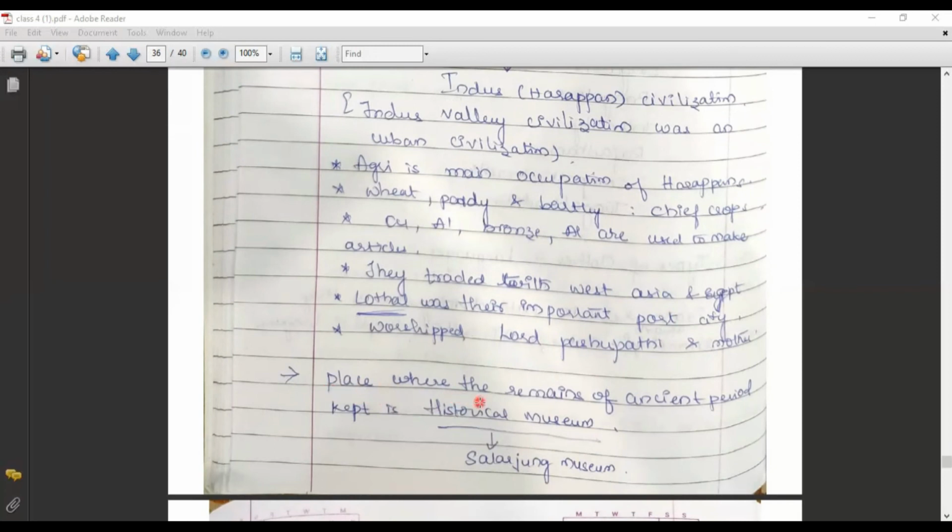Next, the place where the remains of the ancient period are kept. Anything collected from the ancient period, if present in a particular place, is called a historical museum.